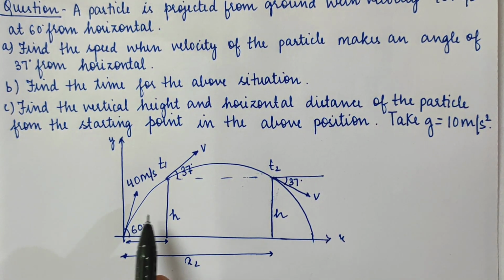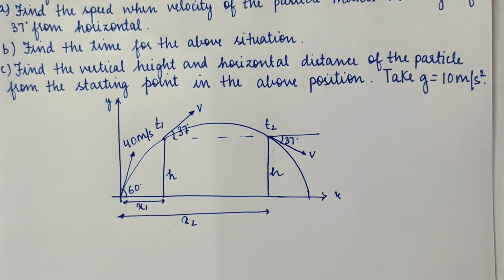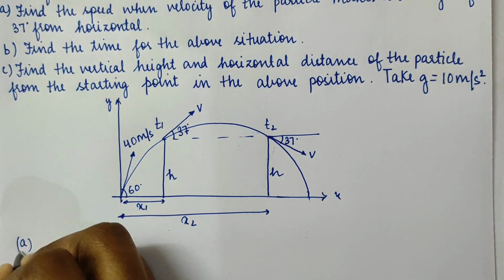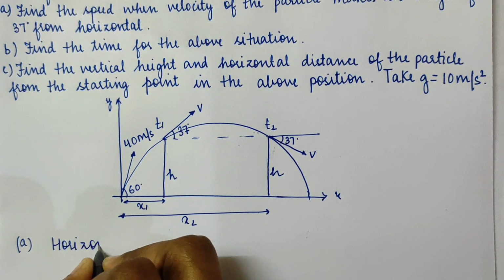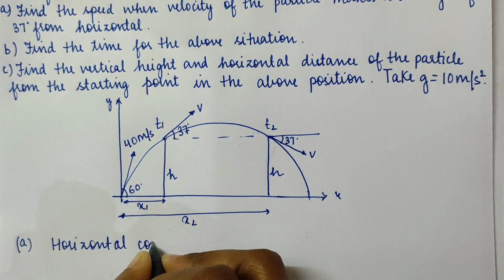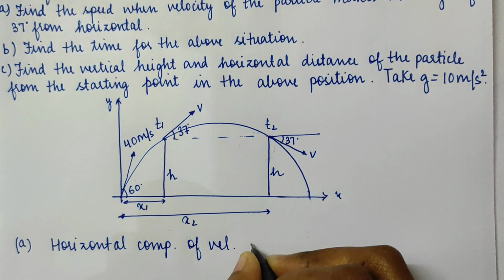So I know that the horizontal component of the velocity will be the same at every point in the projection of the particle. So for solving part A, the horizontal component of velocity will be the same.